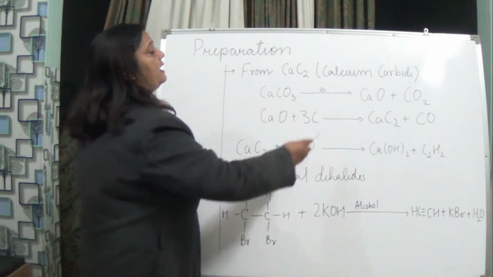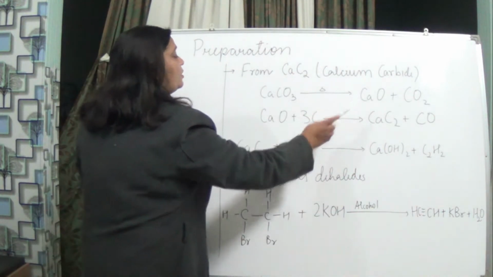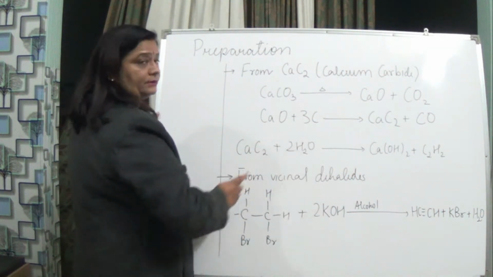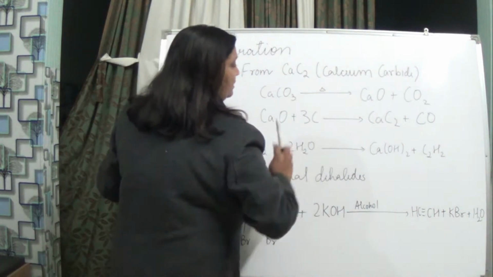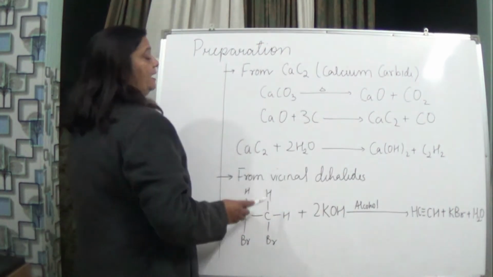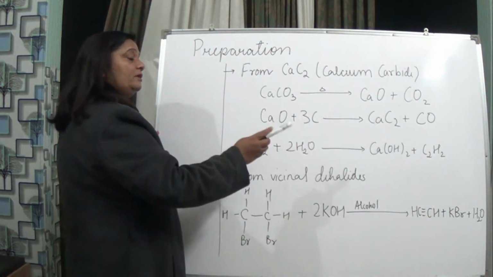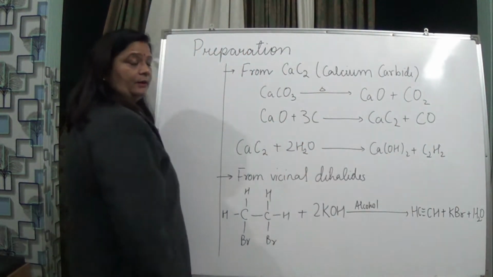What do we get? Calcium oxide and carbon dioxide. Now take this calcium oxide and add carbon to it. We get what? Calcium carbide and carbon monoxide. Now take this calcium carbide and add water to it. We will get calcium hydroxide and ethyne, okay.